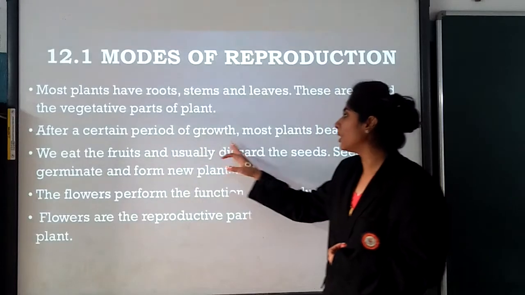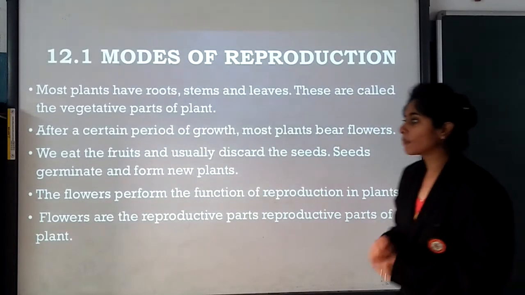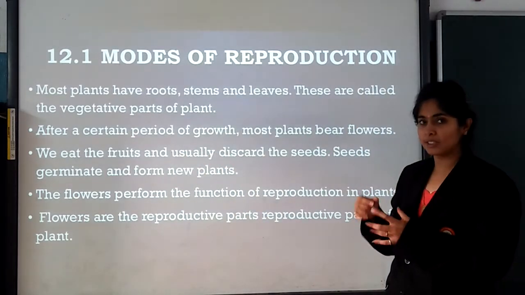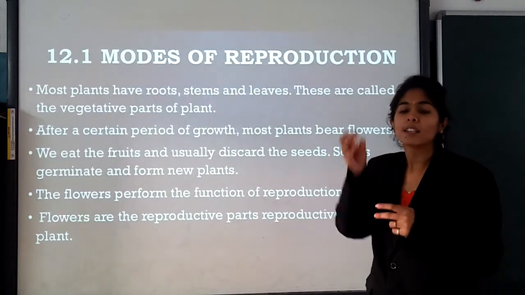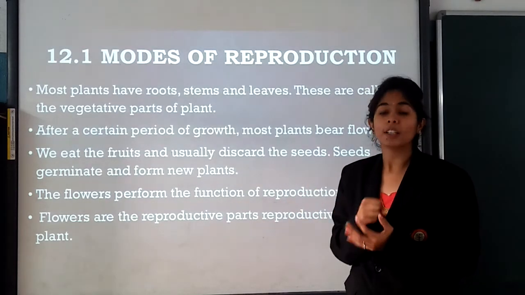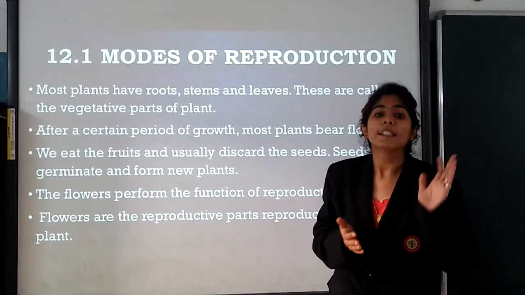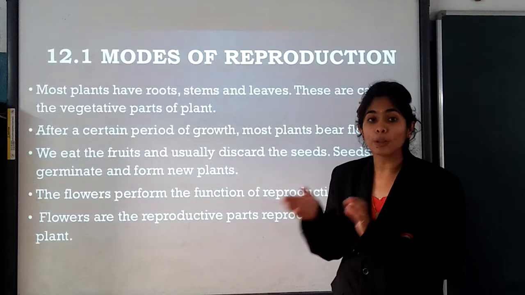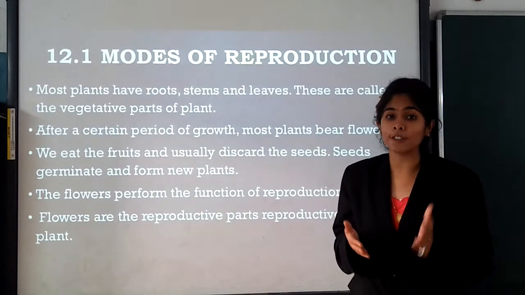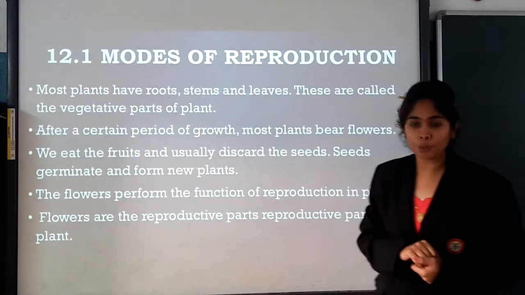After a certain period of growth, most plants bear flowers. We eat the fruits and usually discard the seeds. And these seeds, when they get germinated, produce a new plant. And this seed formation is considered sexual reproduction. So the plants which come from the seeds are the sexual reproductive plants. Seeds germinate and form new plants.